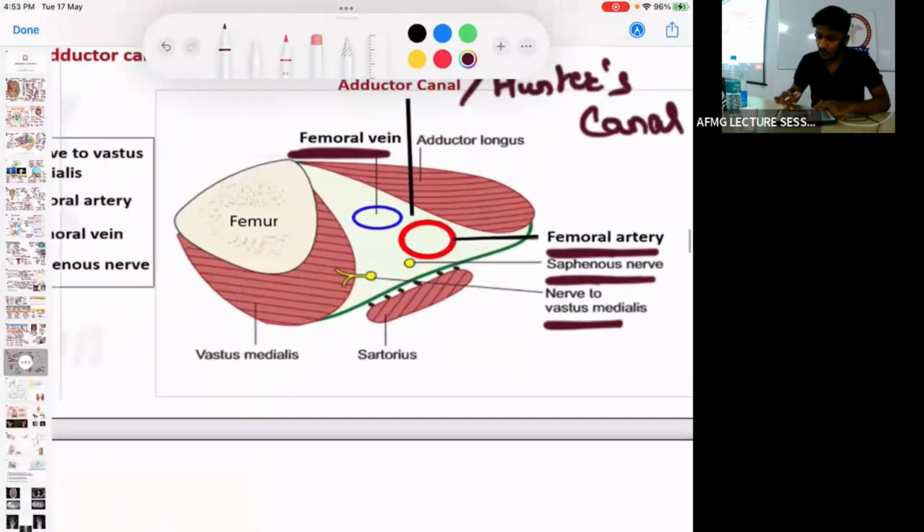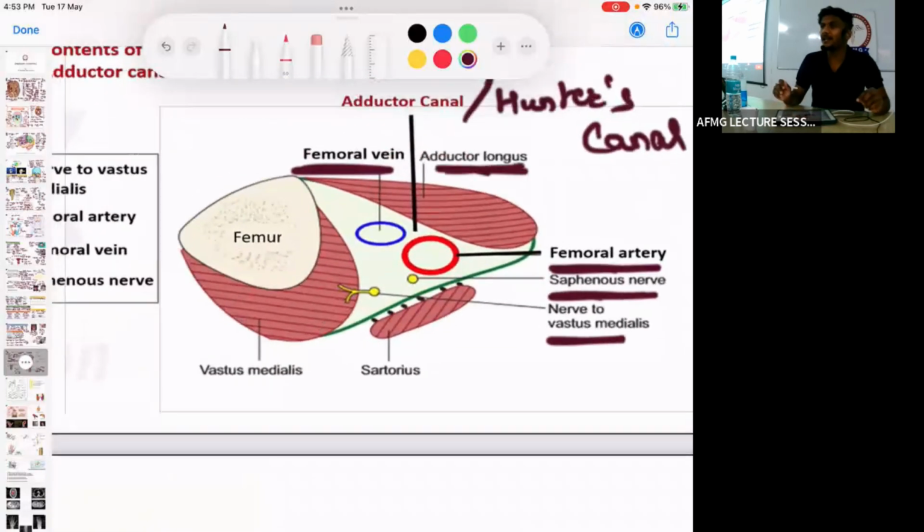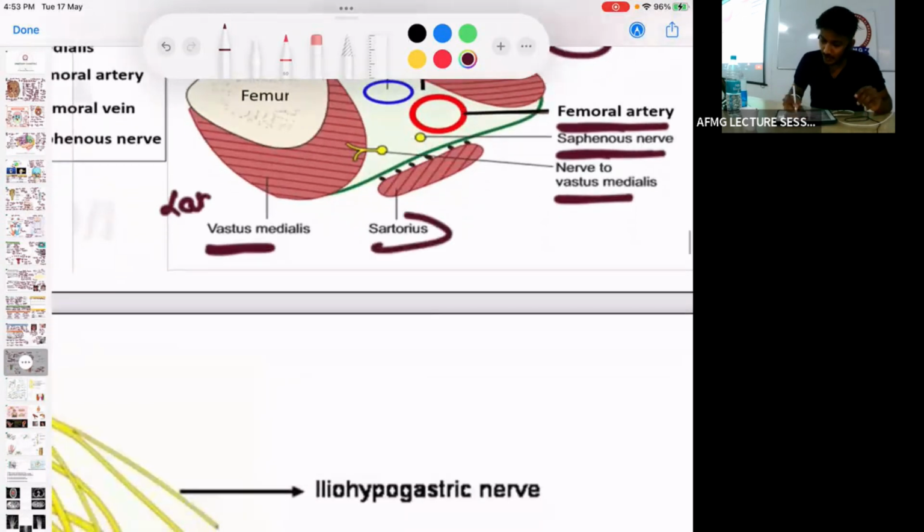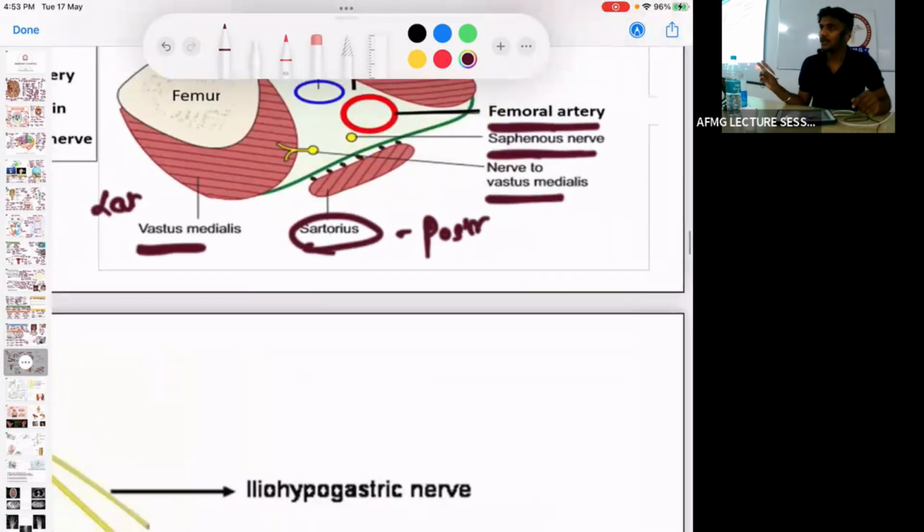So here you can see usually the medial border is formed by the adductor, the lateral border is formed by vastus medialis, and the posterior border is formed by sartorius muscle. Longest muscle of the body is sartorius, and therefore it is also called Taylor's muscle.